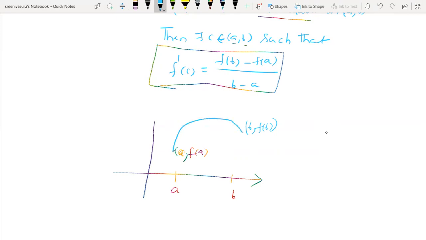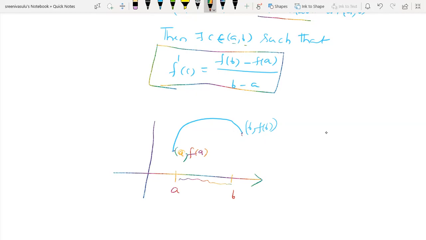Suppose this is a curve. You feel that I am not a good expert in drawing, so you feel that this is a curve whose domain is the closed interval a comma b. It is a continuous curve, that's why it is a continuous function. One more thing, there are no sharp edges, so it is differentiable.